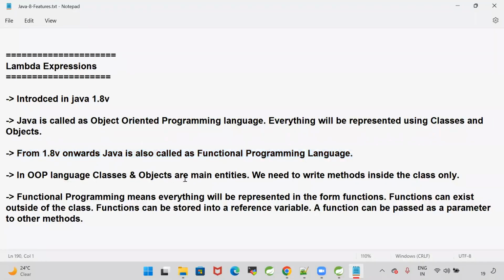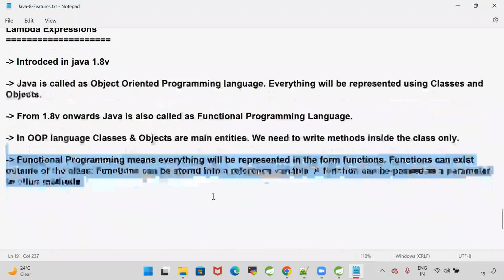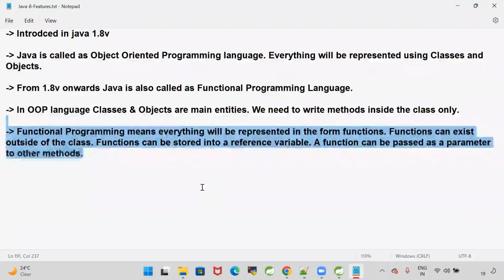In OOP language, classes and objects are the main entities. We need to write methods inside the class only. Functional programming means everything will be represented in the form of functions. Functions can exist outside of the class. A function can be stored into a reference variable. A function can be passed as a parameter to other functions also.